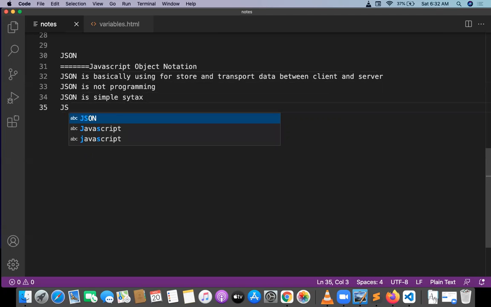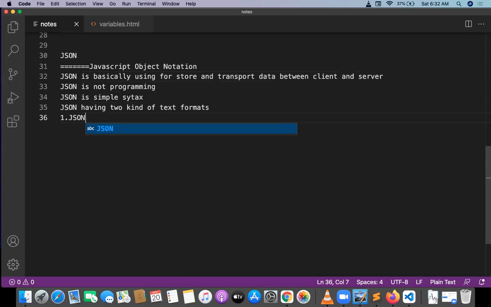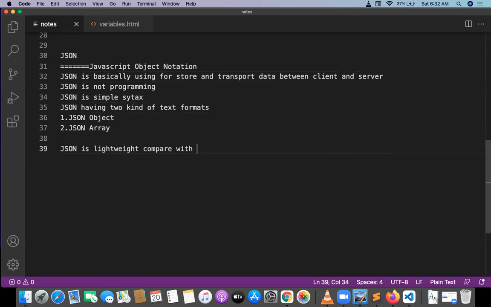And JSON has two kinds of textual formats. One is JSON object. One is JSON array. JSON is lightweight compared with XML.